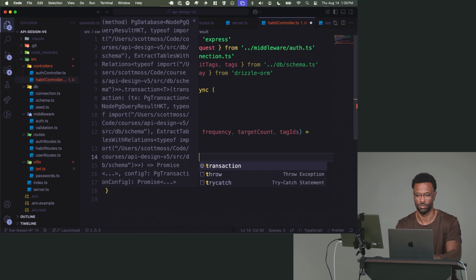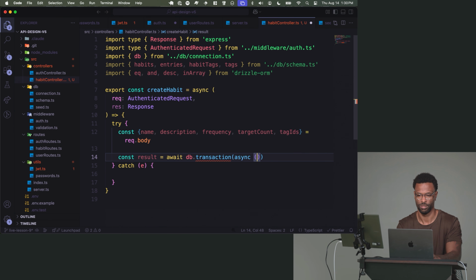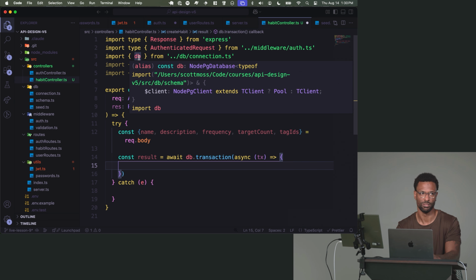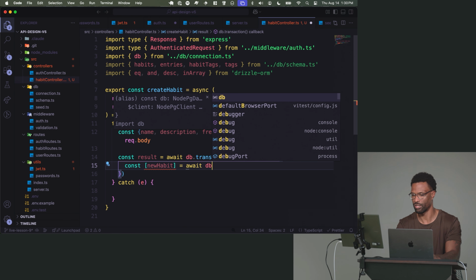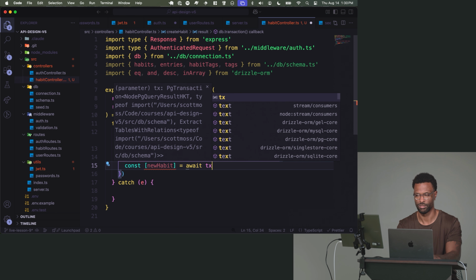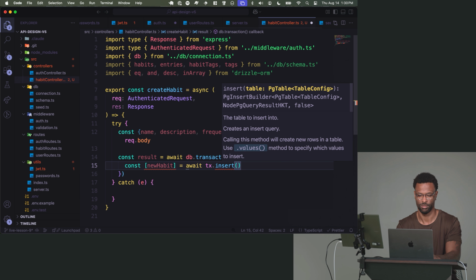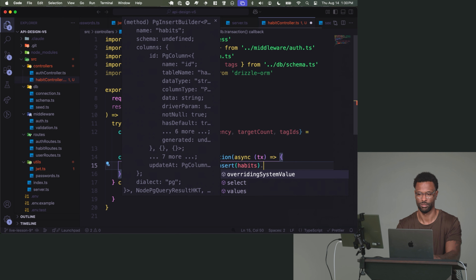So we're going to start a transaction here. The way this works is you just call transaction and you get this object right here. I'm just going to call it tx for transaction. And it does the exact same thing as the db up here. You just treat it like db. That's it. So we'll create a new habit. I'll actually just call it newHabit so I don't get confused. Equals, oh wait, if we use db here, it will not be on this transaction. We have to use tx. tx.insert on habits with this value.